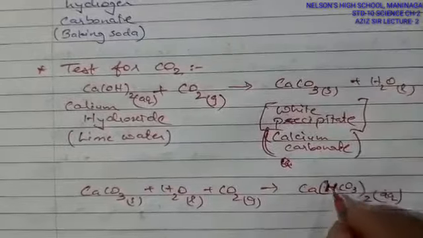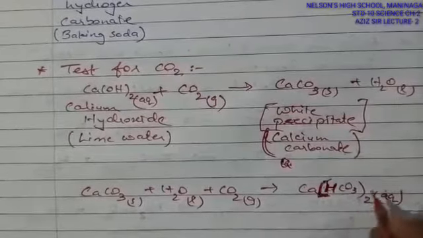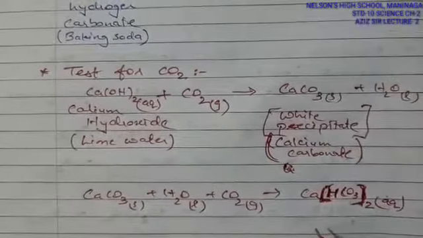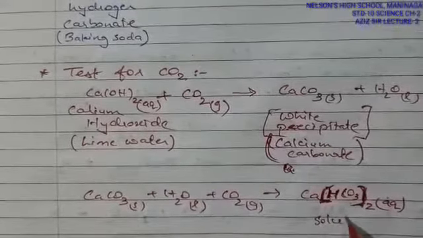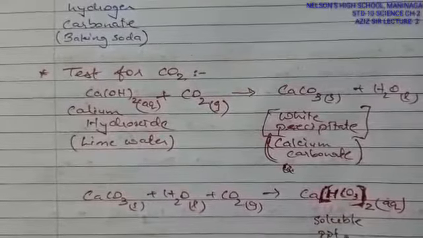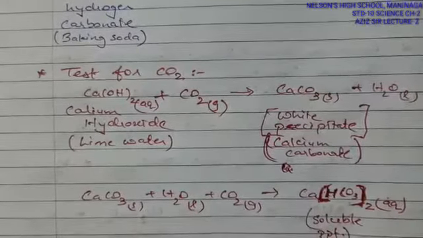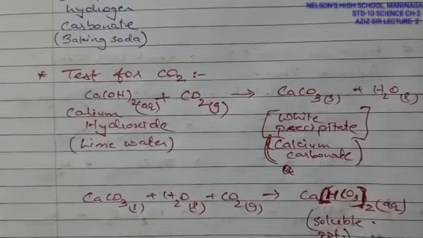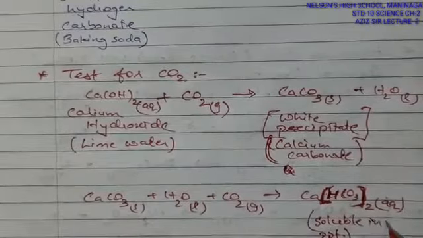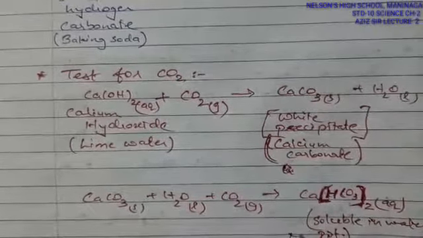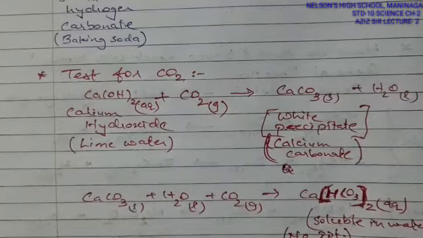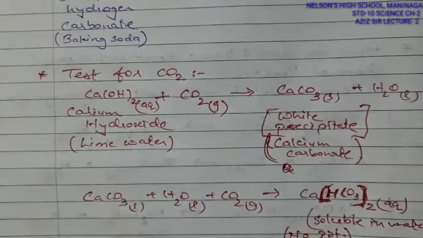Furthermore, if you go on passing it, you are not going to have white precipitate anymore. Why? Because it is going to turn into calcium hydrogen carbonate, which is soluble. So the precipitate will be soluble in water. No PPT will be obtained because it turns soluble in water. This is how it gets dissolved if you go on passing the carbon dioxide gas.